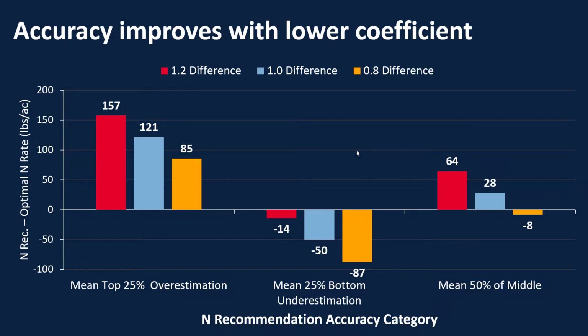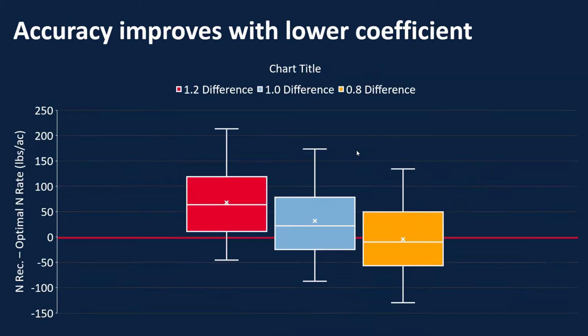Now if we want to look at this data a little bit differently, we can see it all grouped together. The boxes represent that 50% of the data. The X and the line are the mean and the median. The lines above it, those whiskers, are that 25% above the mean, and then the below is 25% below the mean. As you can see here, we tend to get closer to that line as we go from 1.2 to 1.0 to 0.8. So it's really important to note that as we're lowering it, we're getting a majority more accurate.